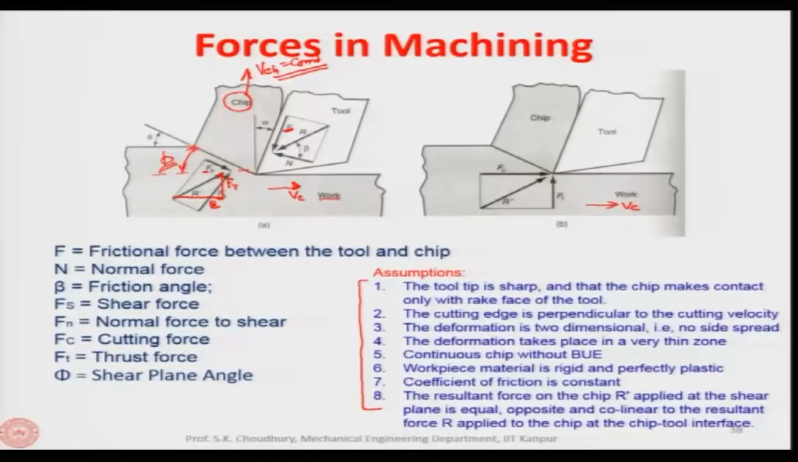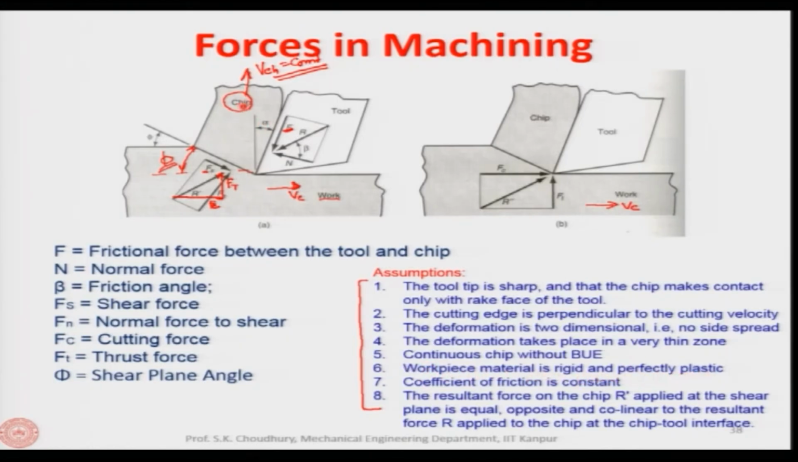We will discuss it at a later stage that as the cutting speed increases, the deformation zone becomes thinner and thinner, and it can be assumed at a very high speed that this is a plane, so the plastic deformation occurs in a plane. So, here they are assuming that this is the plane and not the zone. Fifth assumption is the continuous chip without the built up edge formation. If it is not a continuous chip, of course, this model will not be valid. Sixth assumption is the workpiece material is rigid and perfectly plastic.